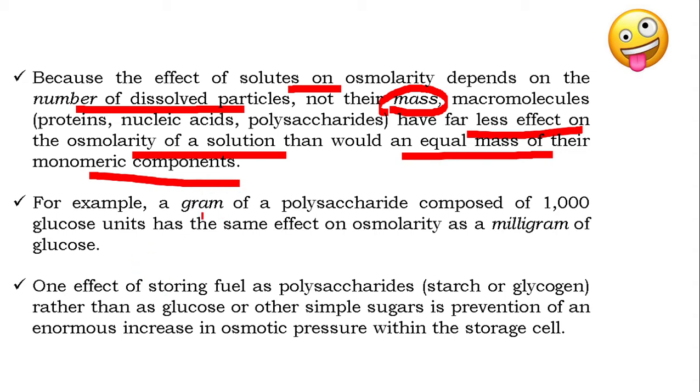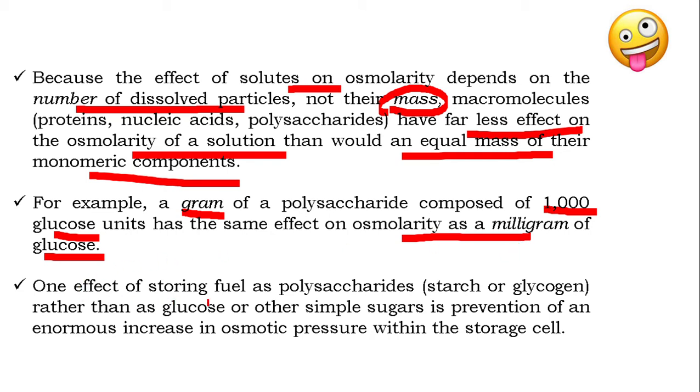You see, a gram of polysaccharide composed of 1000 glucose units has the same effect on osmolarity as 1 milligram of glucose. 1 milligram is equal to 1/1000 of a gram. Got it? Yes.